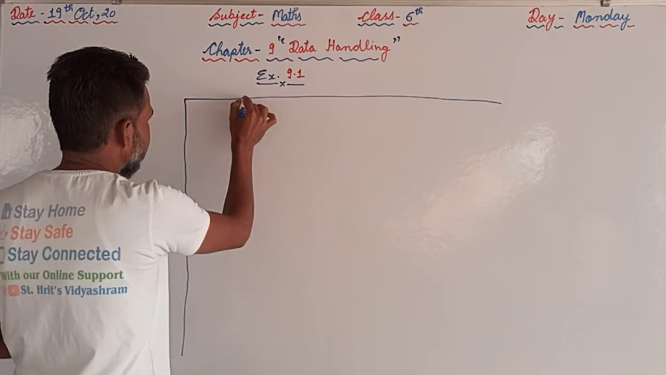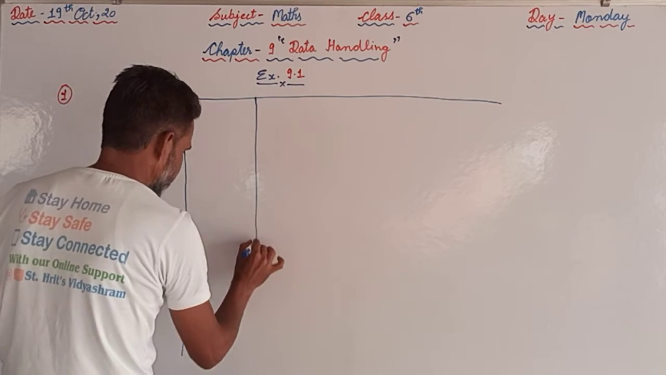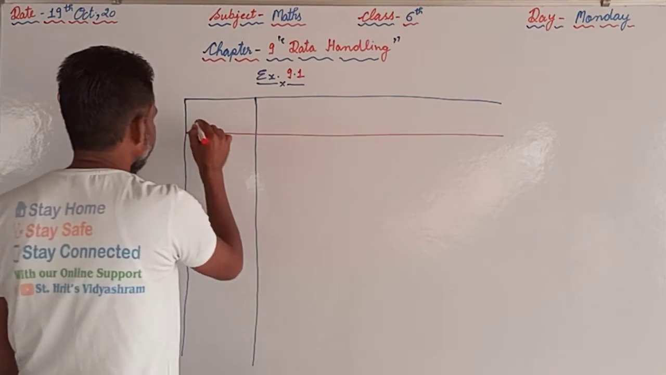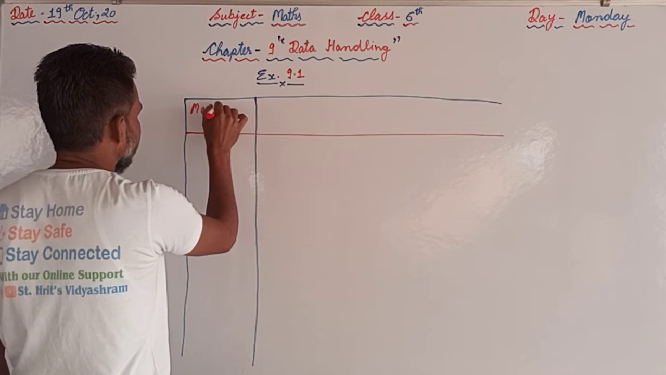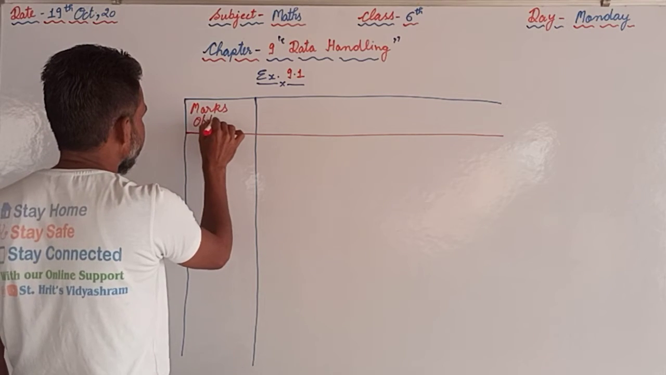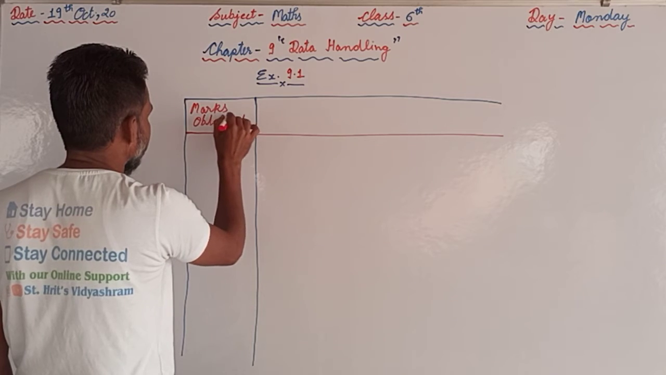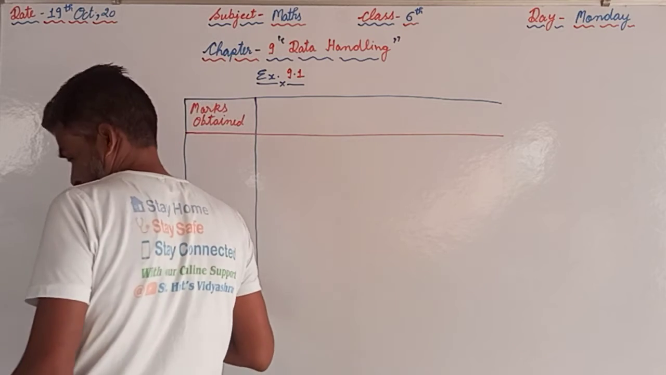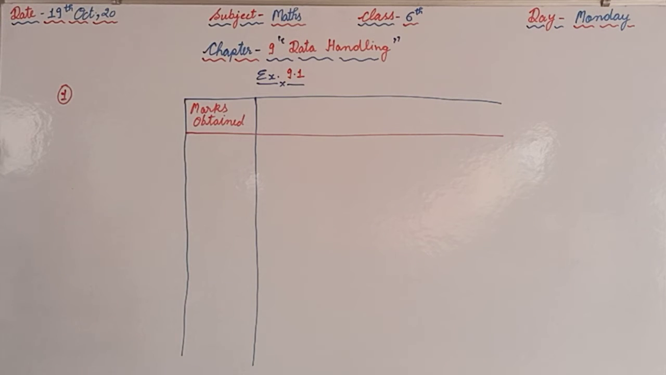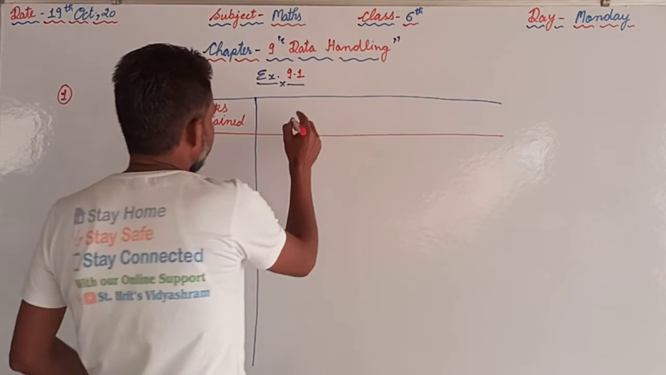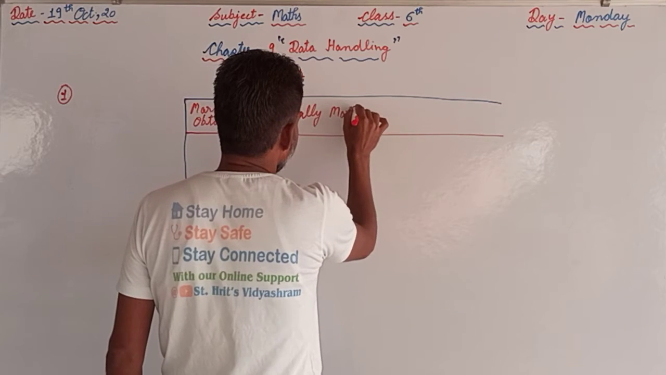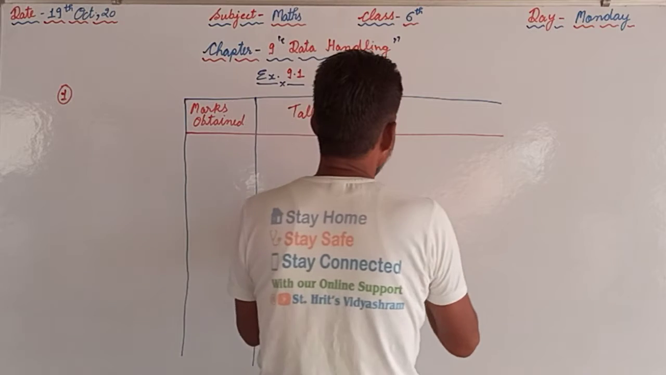In the table, first of all we will write the marks obtained. Then we are going to write tally marks. And then we are going to write frequency.